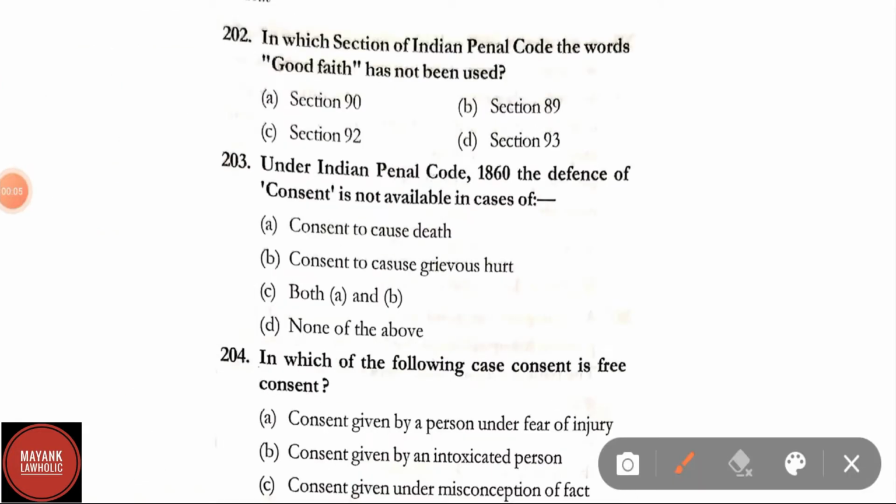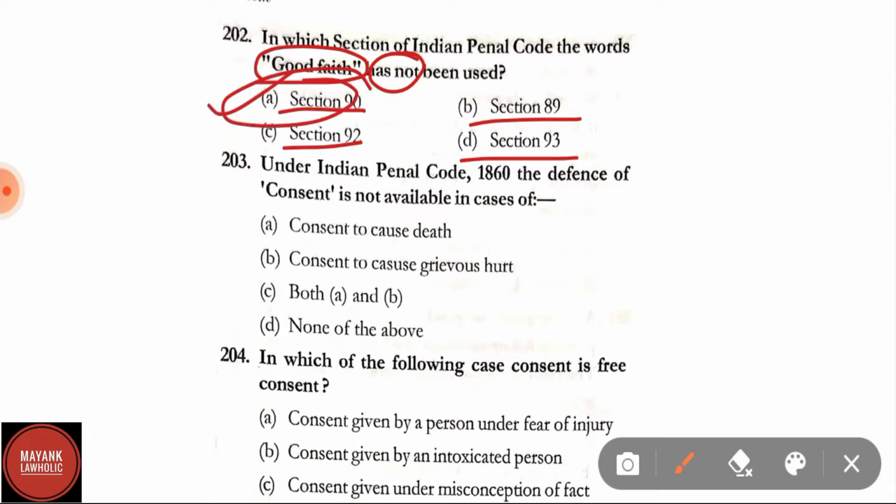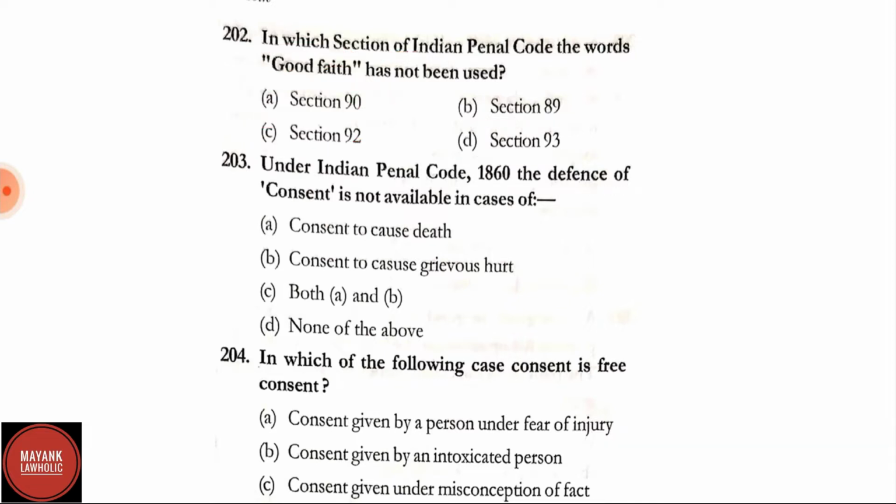Question number 202. In which section of IPC the words good faith has not been used? Options are section 90, section 89, section 92, section 93. Correct answer is A, section 90. In section 90, the word good faith has not been used.